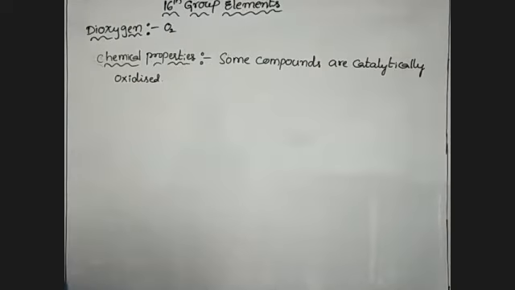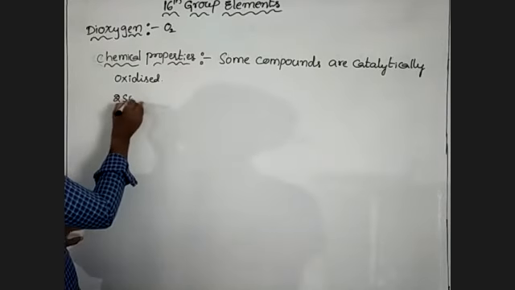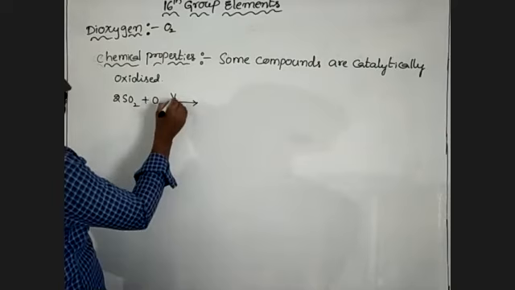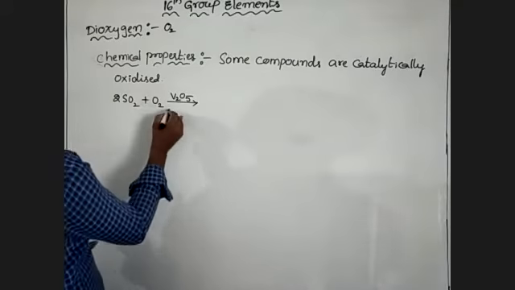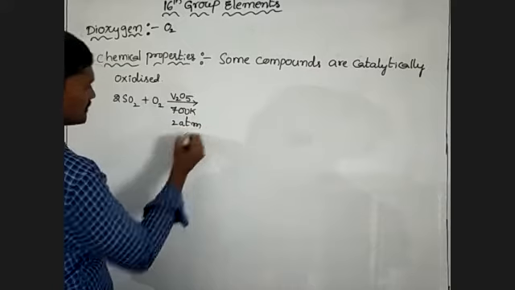For this, 2 moles of sulfur dioxide combines with oxygen in the presence of V2O5, vanadium pentoxide, at 700 Kelvin temperature and 2 atmosphere pressure.